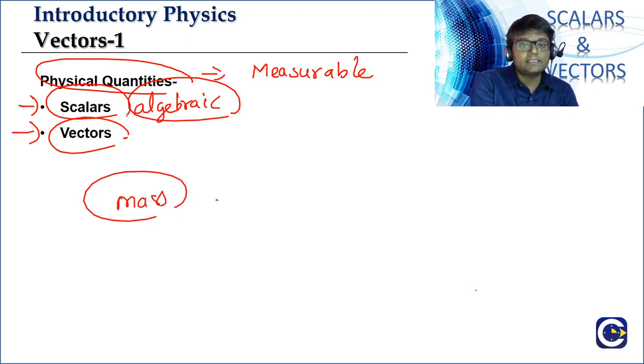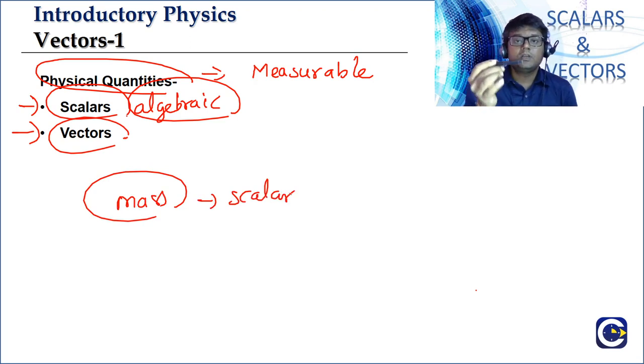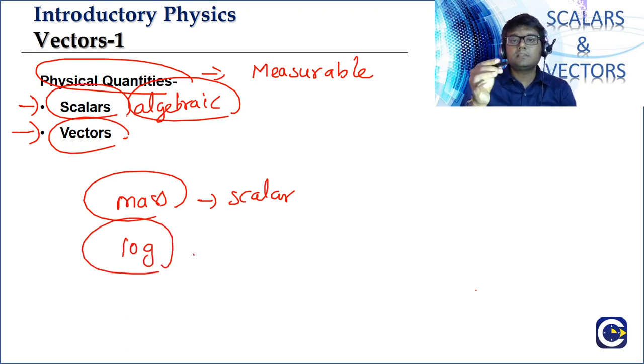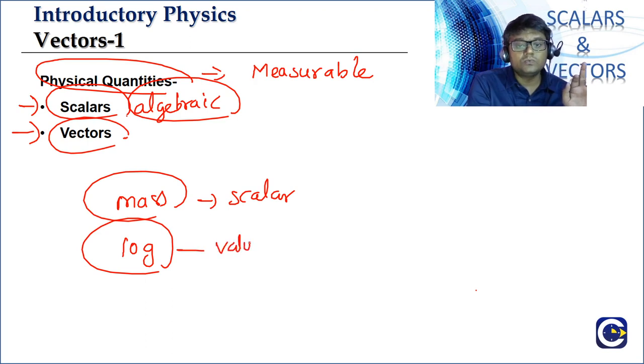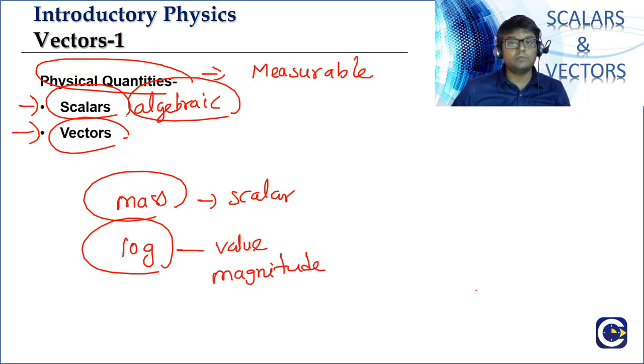Okay, so if you look at a scalar, for example, I already said mass is a scalar. Now look at the marker pen in my hand. If I ask you what is the mass of this pen, just as an example, you say that the mass of the pen is 10 grams. The information about this quantity, mass, by just giving the value, which we also call magnitude, is complete. That's it, over.